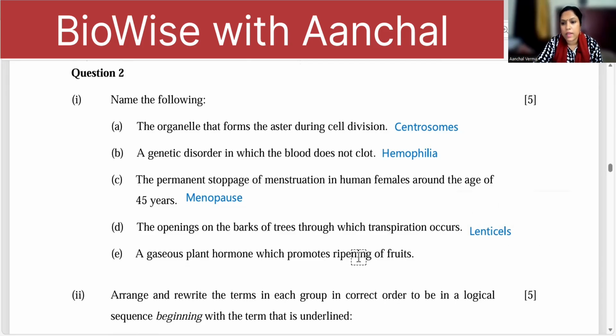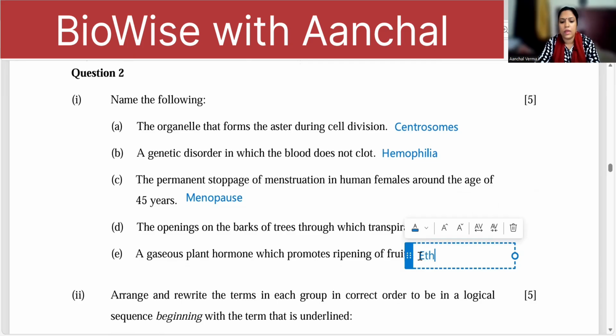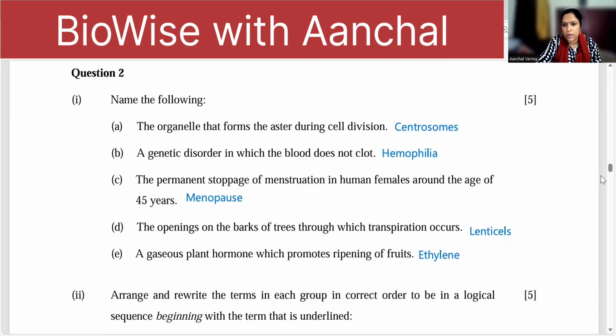Lenticels. The gaseous plant hormone which promotes fruit ripening. Ethylene. Right? Next one.